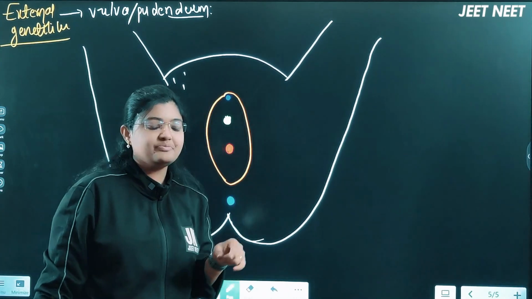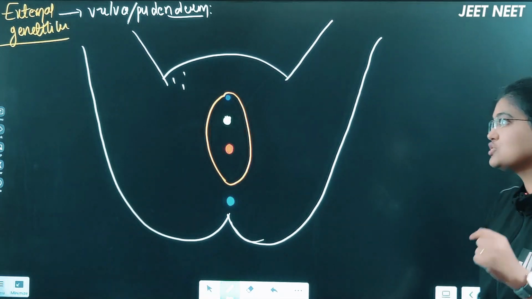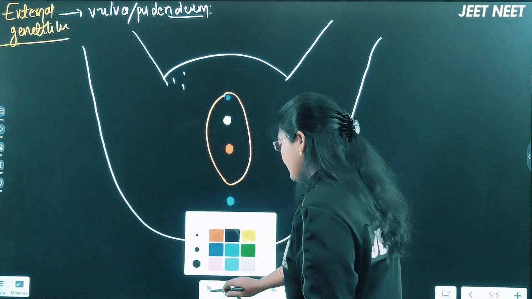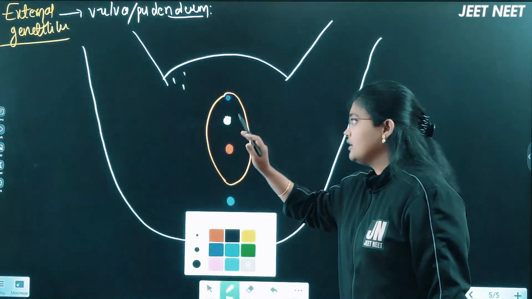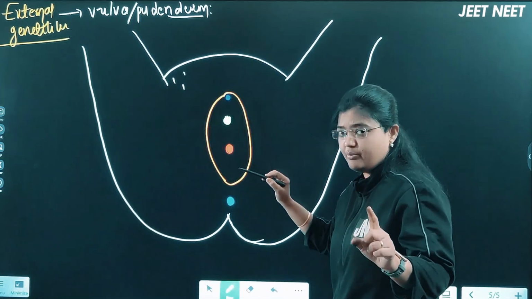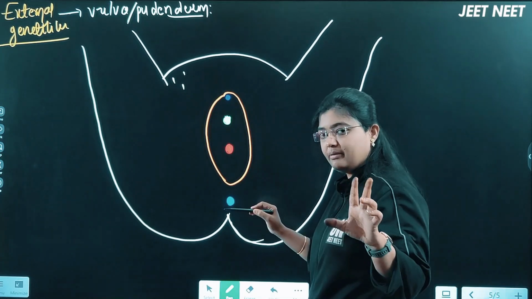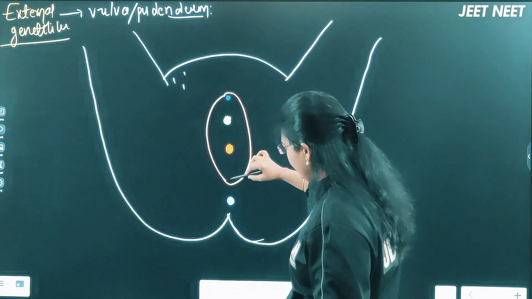Right, now we'll discuss the external genitalia, calling it a vulva or also a pudendum. See beta, whatever the space we have here in this region, observe it carefully. Here this is an important point which NCERT has not given, but MCQs will ask you. Whatever this space totally, let me draw it.